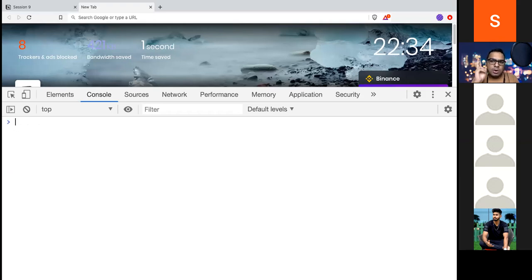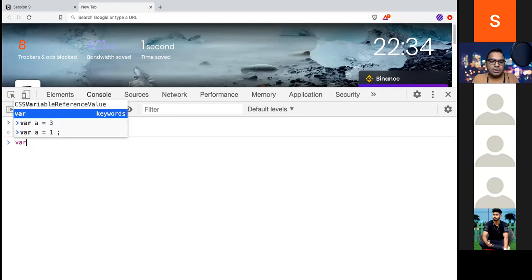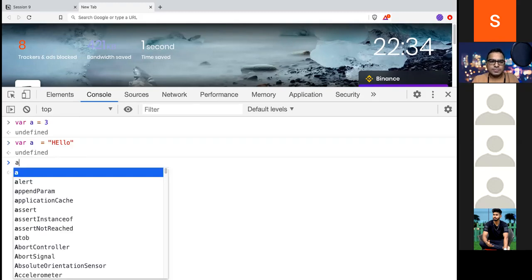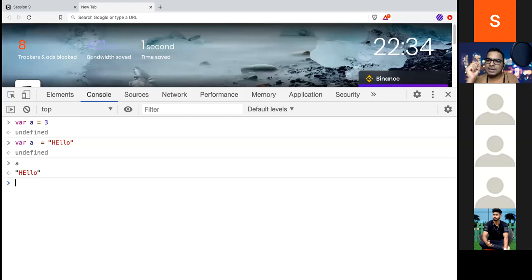One more difference was introduced between var and let and const. I can do var a equals 1, then again I can do var a equals hello. So var can redeclare again, and that was a kind of drawback.